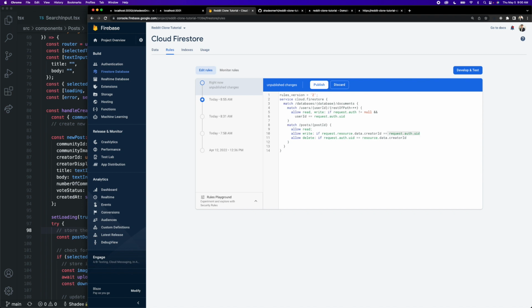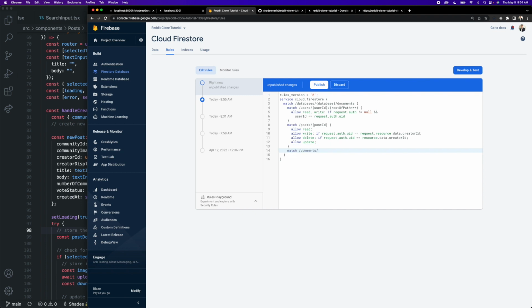I'm just going to change the order of this first one here to match the bottom one. Doesn't really matter, but just a preference of mine. So let's say like that. And the very last CRUD operation we could add a rule for would be for updating the post. And in our case, our application is not built to allow editing of posts, but if you decide to build that in this project or a future project, this is how you would write a rule specific to updating this resource.